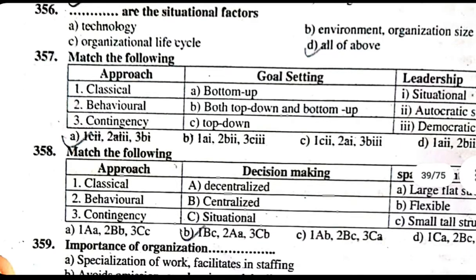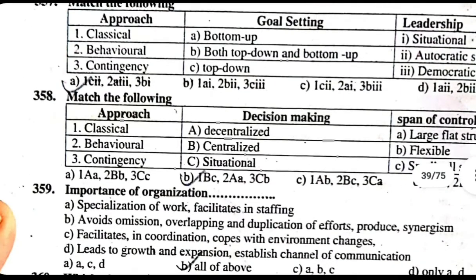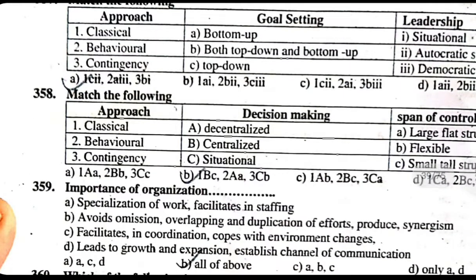359. Importance of organization. A. Specialization of work, facility in staffing. B. Avoids omission, overlapping and duplication of efforts, produces synergism. C. Facilitates coordination, copes with environmental changes. D. Leads to growth and expansion, establishes channels of communication. The correct answer is E, all of the above.